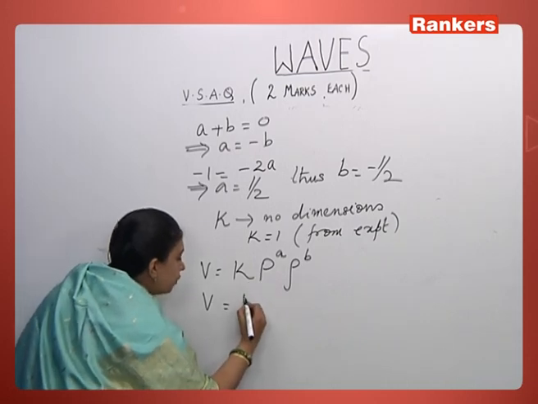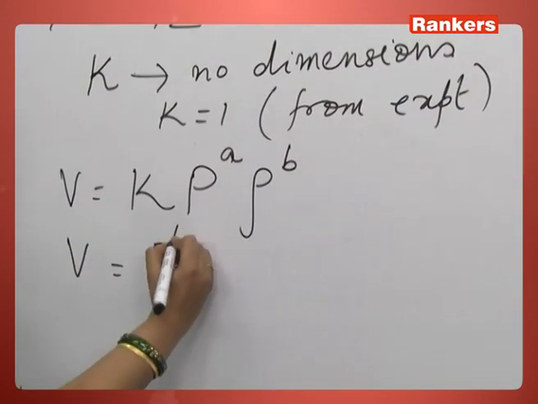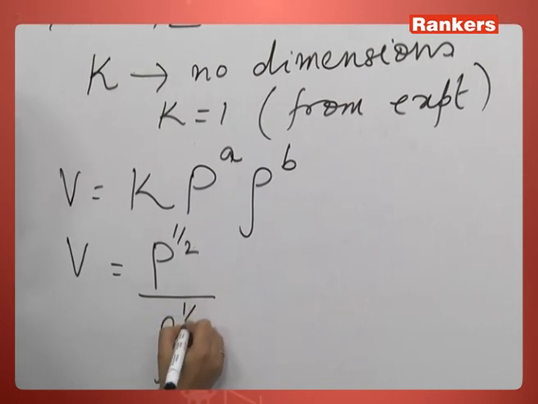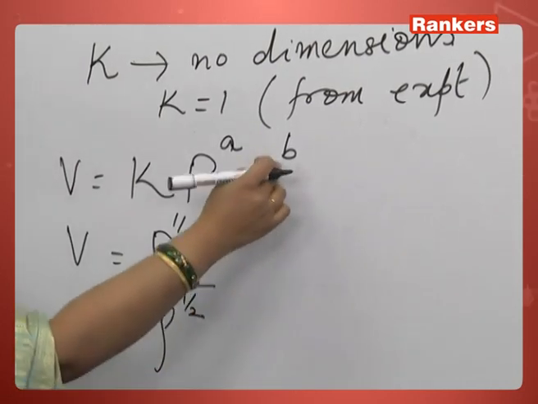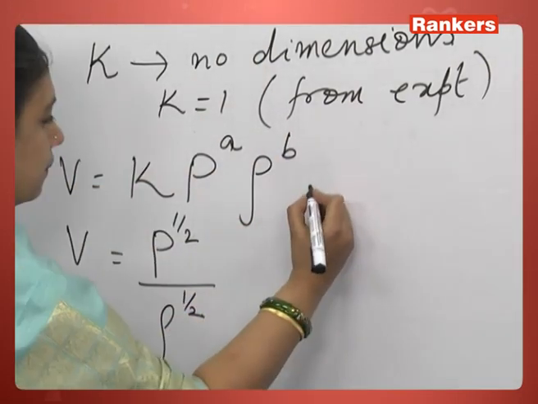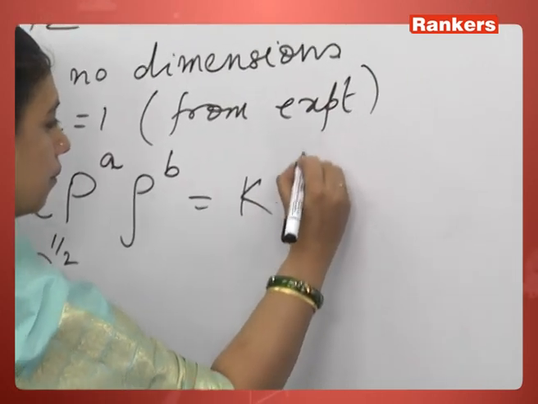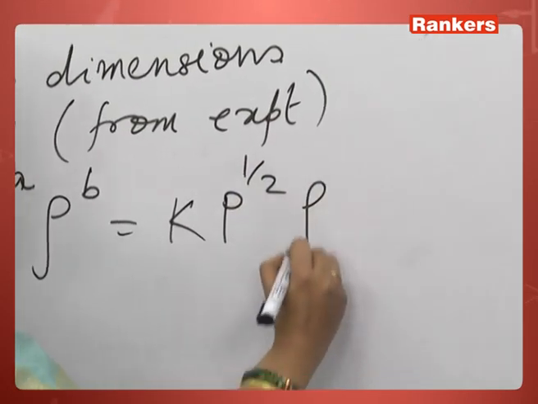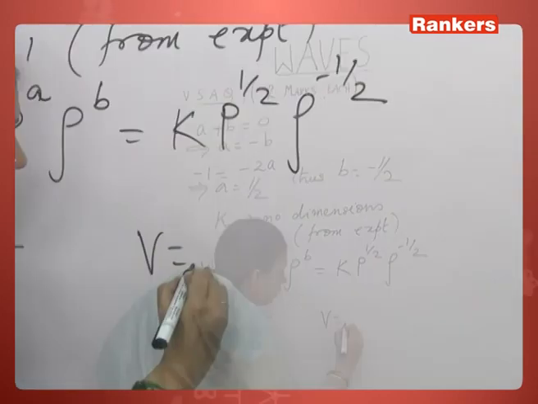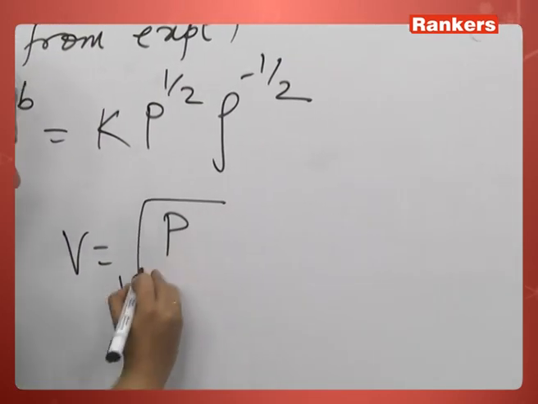Pressure P to the power half, by rho to the power half, because B is minus half. So V is equal to root of P by rho.